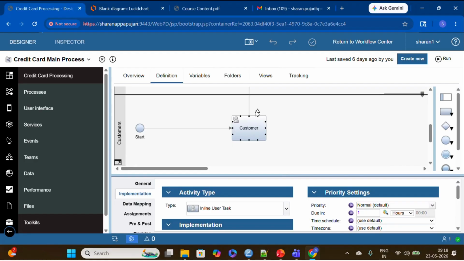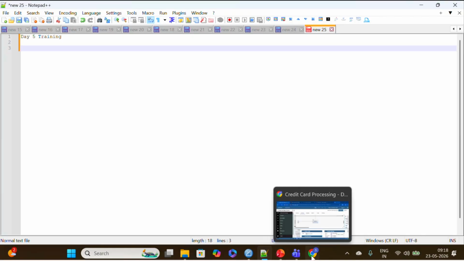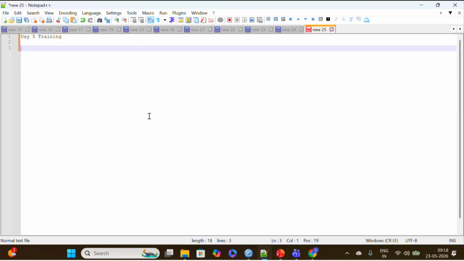Before going into that, I want to explain how this process instance will work. We have an application, the credit card process application, which is a main process.